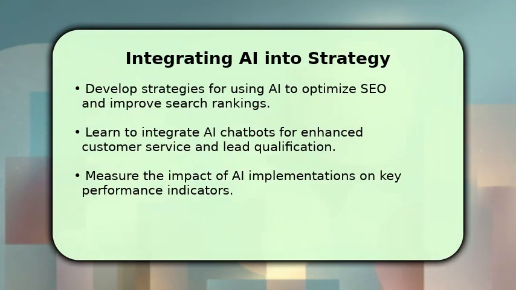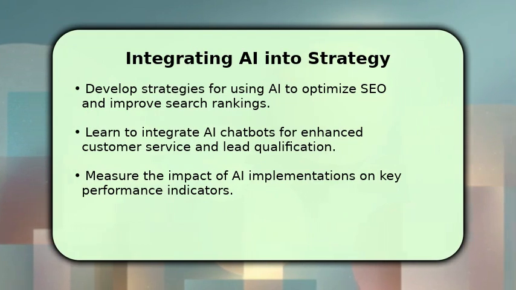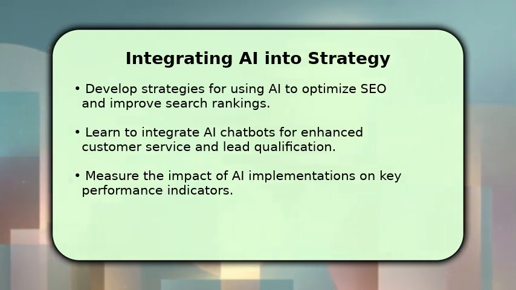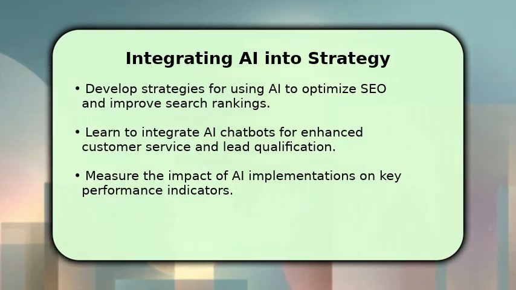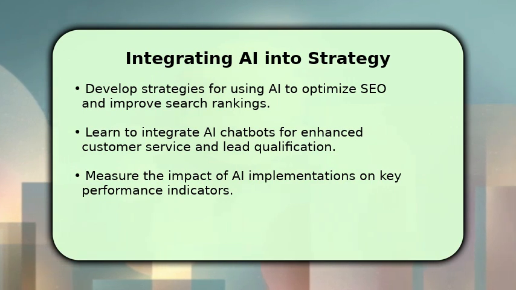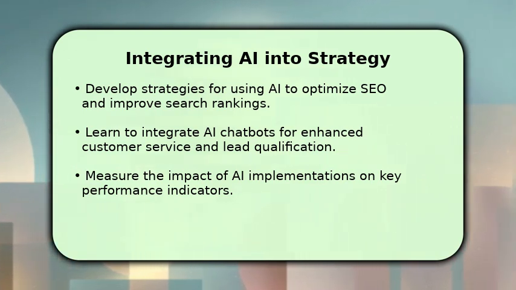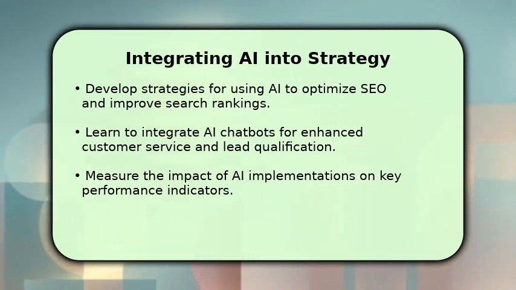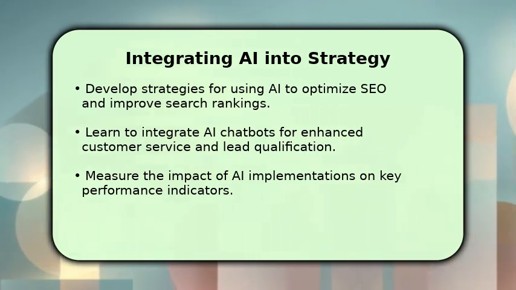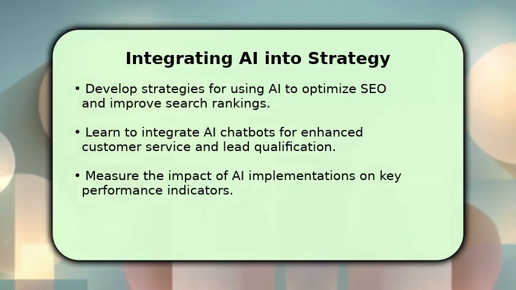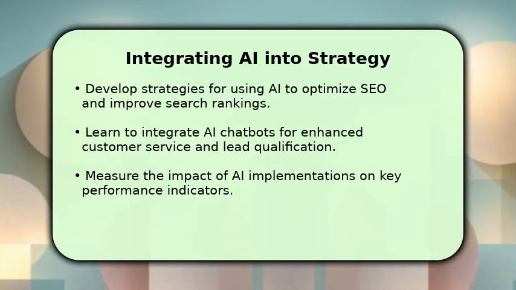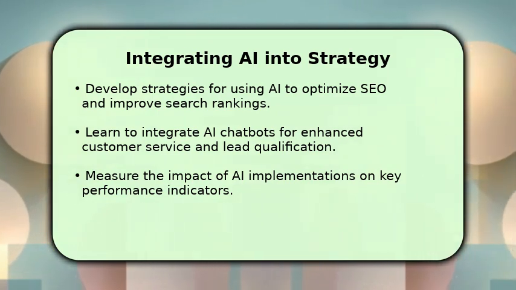Next, focus on strategically integrating AI into your overall marketing plan. Develop clear strategies for using AI to optimize your search engine optimization and significantly improve search rankings. Learn how to effectively integrate AI chatbots to provide enhanced customer service and streamline lead qualification processes. Always measure the impact of your AI implementations on key performance indicators to ensure continuous improvement.